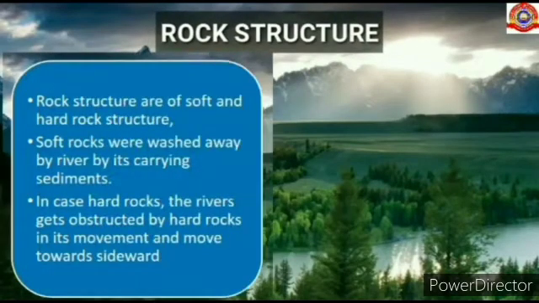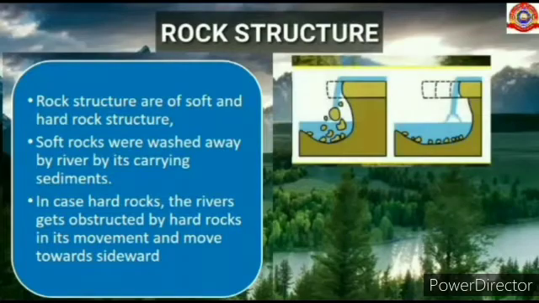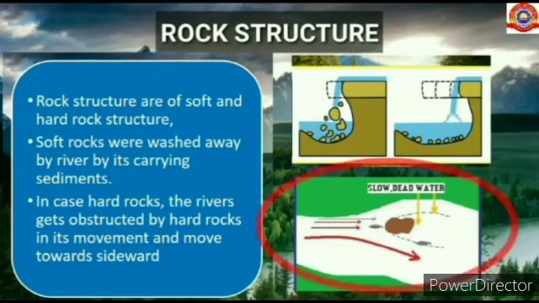Last one, rock structure. Rock structure is of soft and hard types. Soft rocks are washed away by the river along with its carried sediments. In the case of hard rocks, the river gets obstructed by them in its movement and moves sideward.